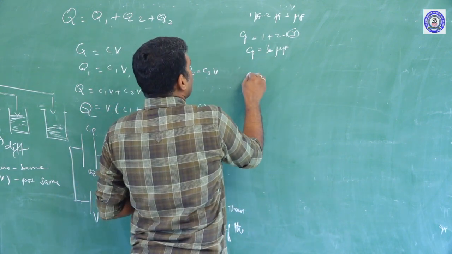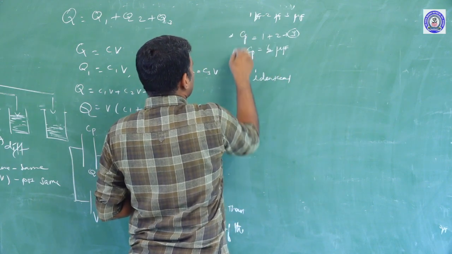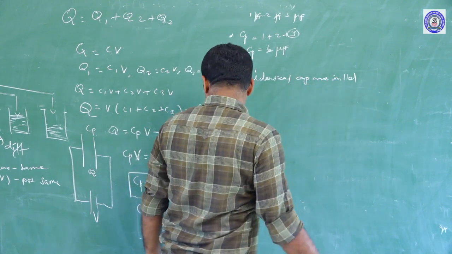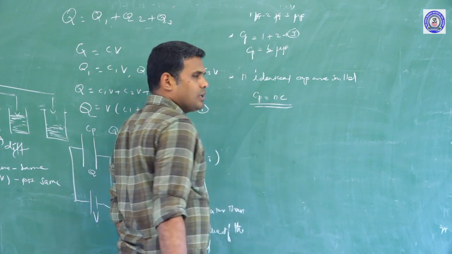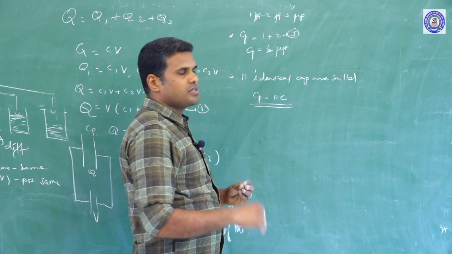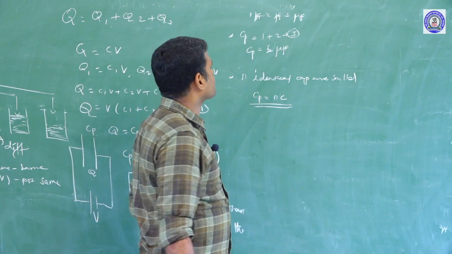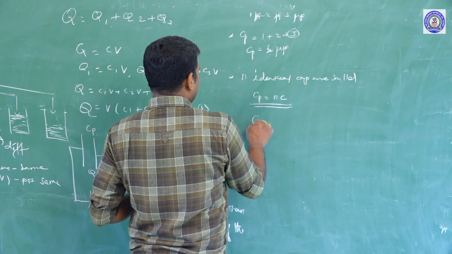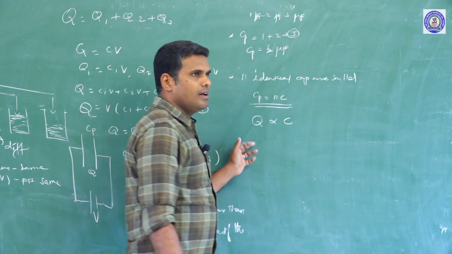And then if n identical capacitors are in parallel, then Cp equals nC. If two capacitors are in parallel, we can write Cp equals C1 plus C2. If n identical capacitors are in parallel, Cp equals nC. So here we can say the charge and capacitance are directly proportional.